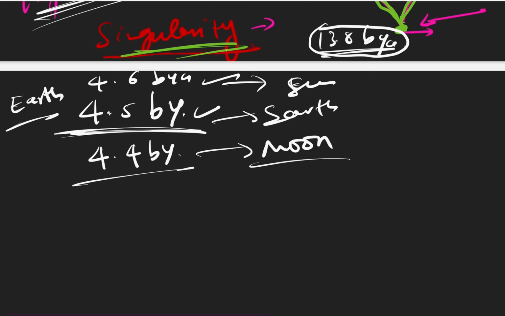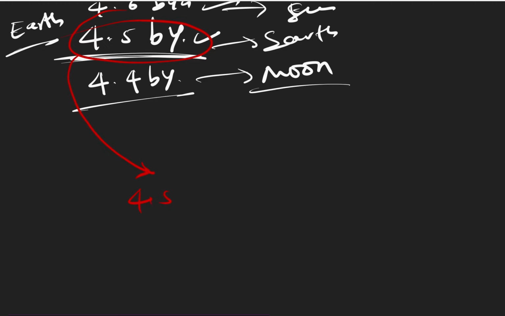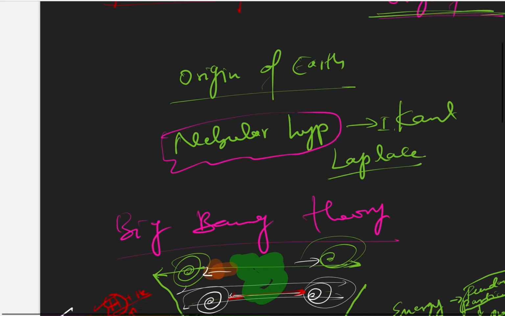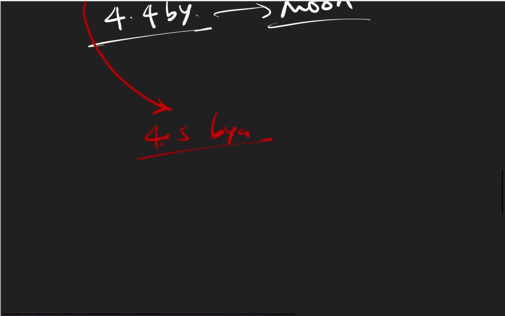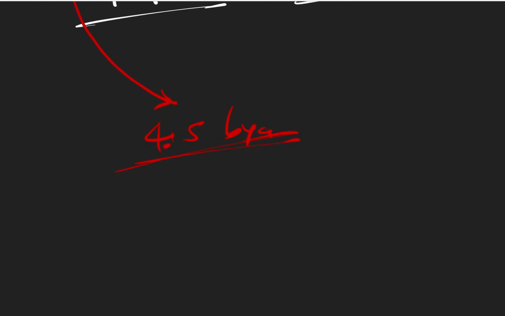Now you know that Earth formed 4.5 billion years ago. 1 billion equals 100 crores. So 4.5 billion, if you transform it into crores, is 450 crores. So 450 crores years ago, our planet Earth was formed. Now I will extend this discussion. Now we'll study the evolution part. The origin part is over. The origin part is simple: 4.5 billion years ago Earth formed.